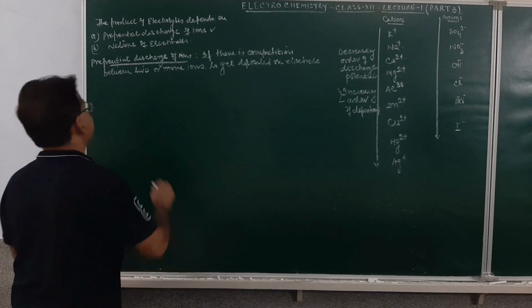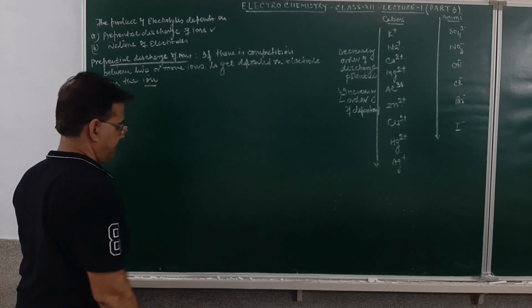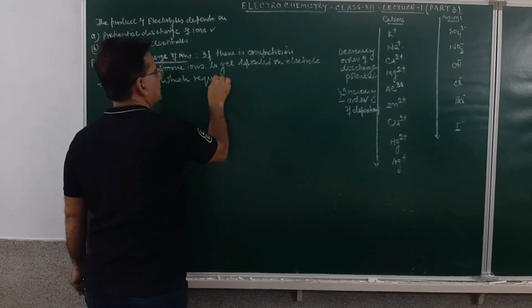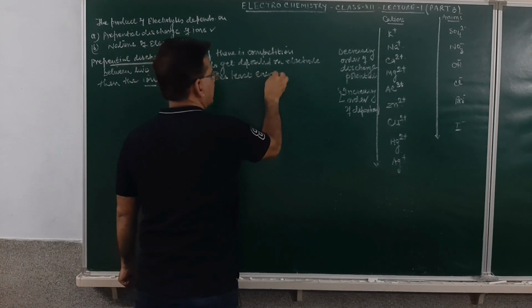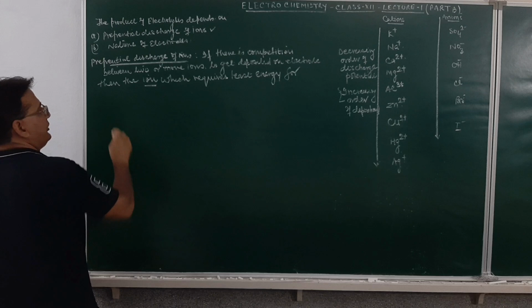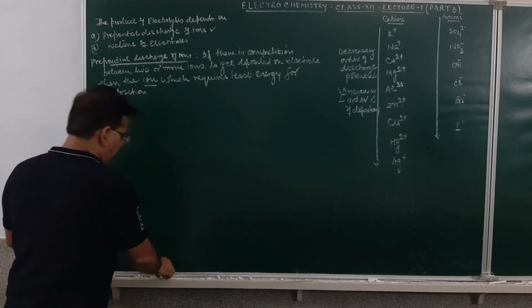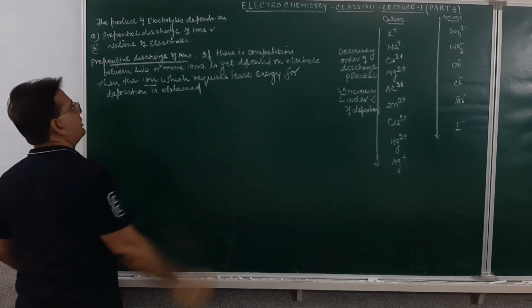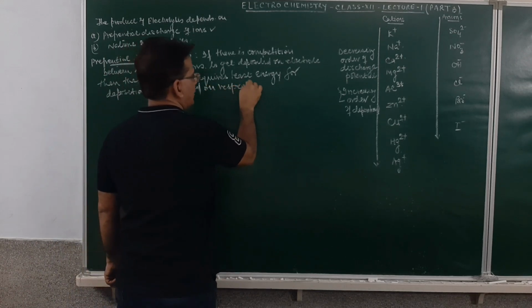Then the ion which requires the least energy for deposition is obtained on the respective electrode. What does it mean?